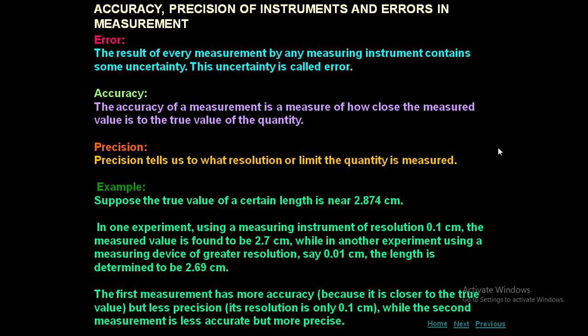The first measurement has more accuracy because it is very close to the true value, but less precision. Why is it less precision? Because you can measure only up to 1 decimal, but the exact value or the true value is up to 3 decimals, so it is not precise, but it is more accurate. Whereas if you consider the second measurement, it is less accurate when compared to the first one, but more precise. Why is it more precise? Because you can measure up to 2 decimals. Simply, precision deals with the least count.